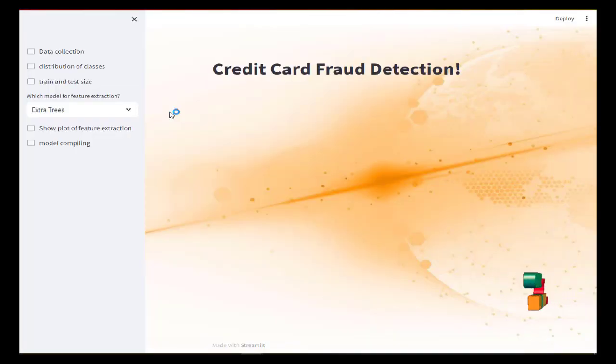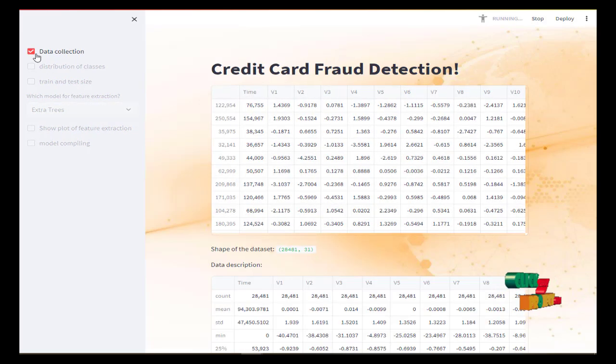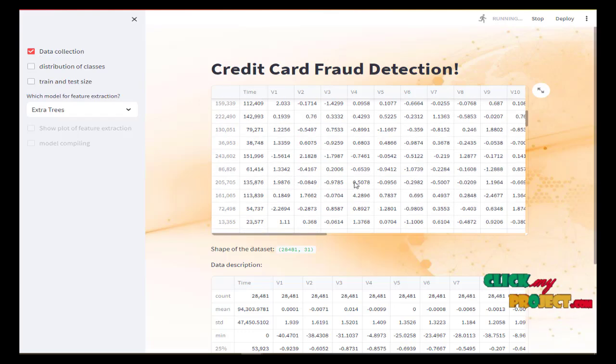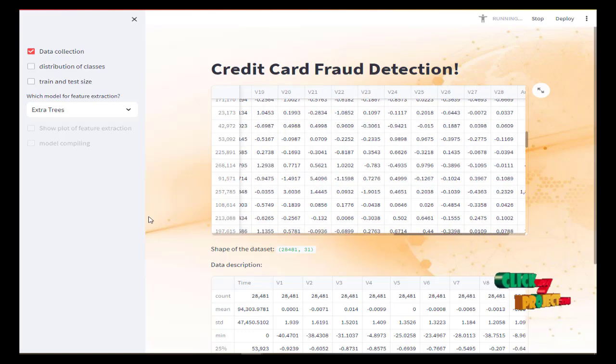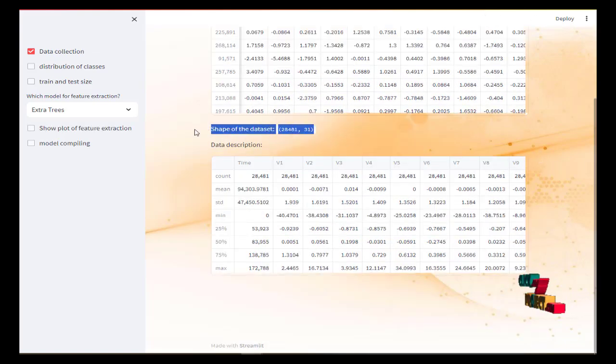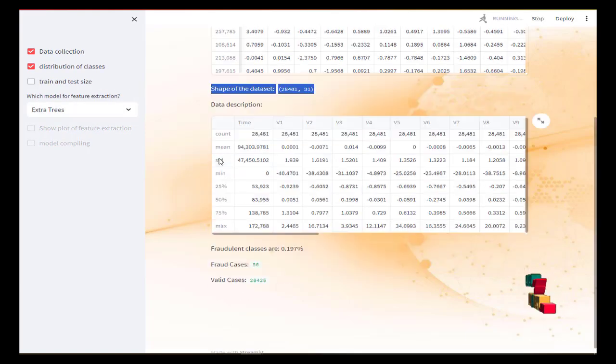After executing our code, our website will deploy like this. First one is the data collection. Here data collection represents what dataset we used. This is the dataset we used, this is the shape of our data, and this is the data description and distribution of classes.